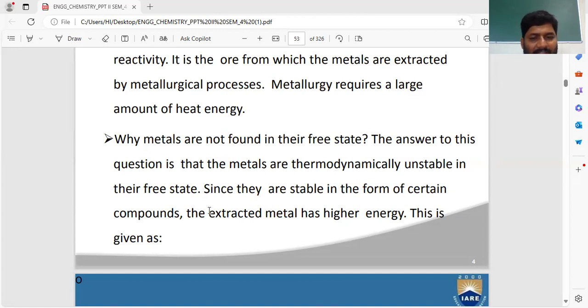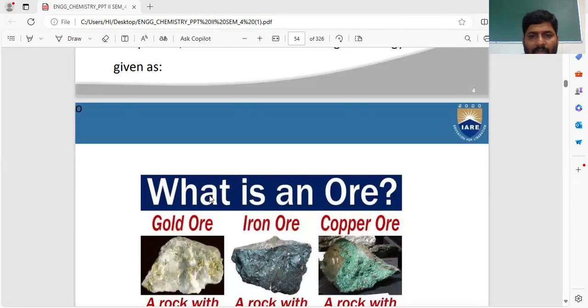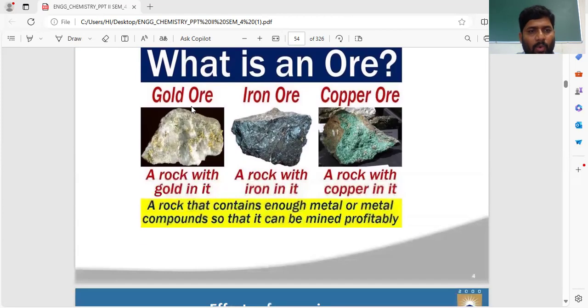This is given as, see, this is a metal ore. This is a form of ore. What does an ore mean? This is a gold ore, iron ore. This is an iron ore. This is a copper ore. These are solids, which are a combination of metal oxides or some other metals. So these are the iron ore, this is the copper ore. These are impure, but we want to get pure metal from this ore, which means impure to pure metals by using a metallurgical process.